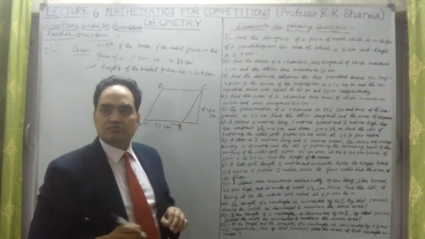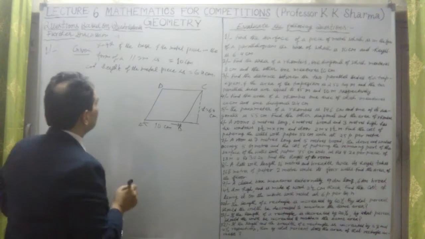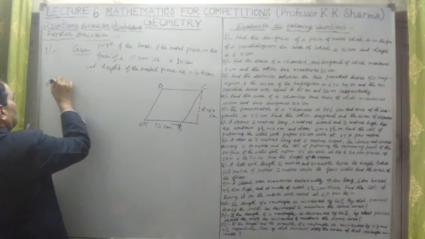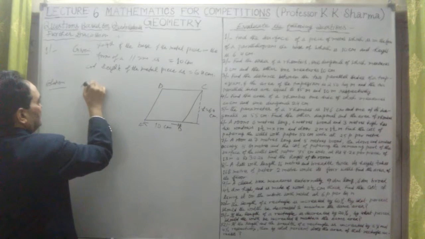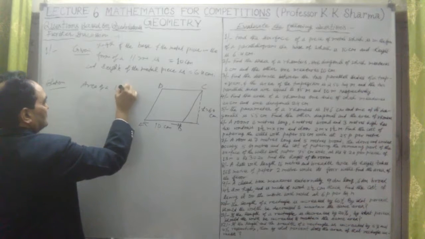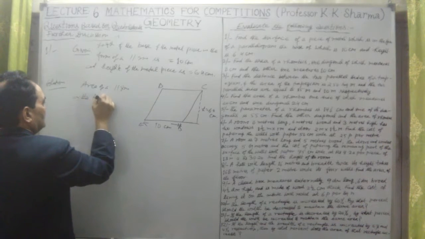So in a parallelogram, if base and height are given, then we can find out the area. Therefore, the area of the surface of this metal piece. Solution here.